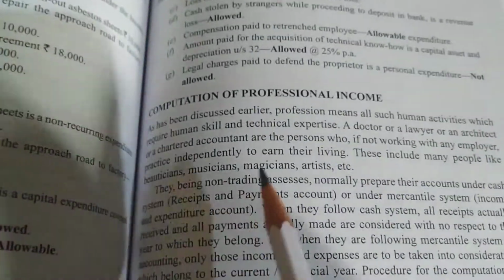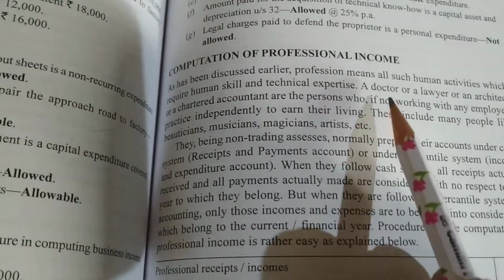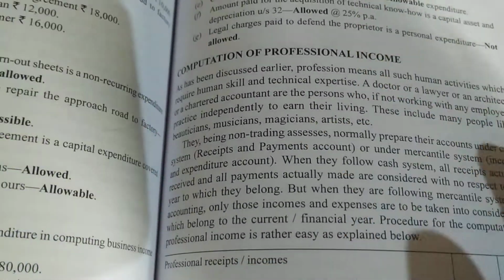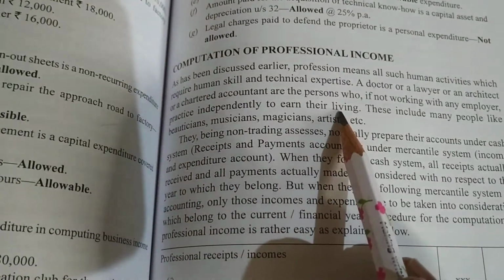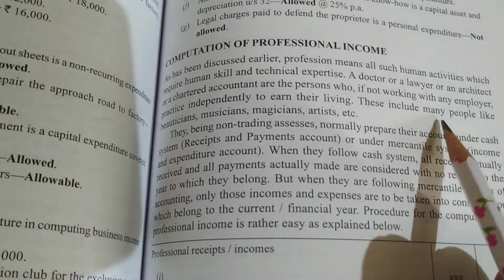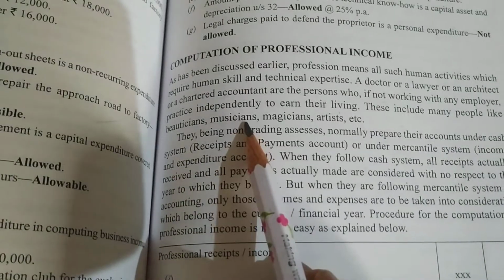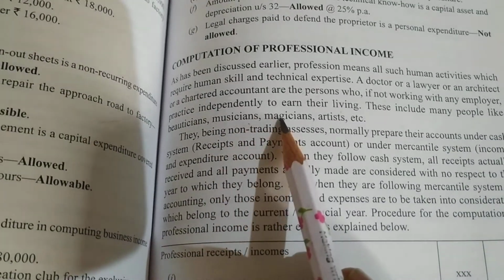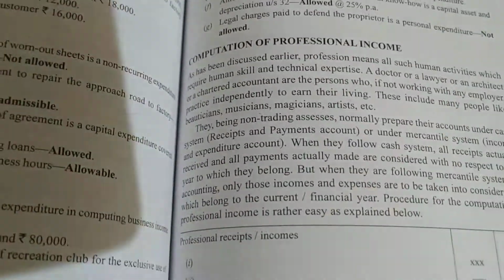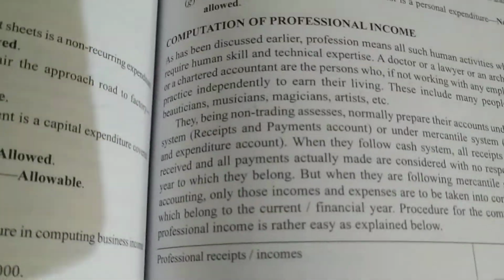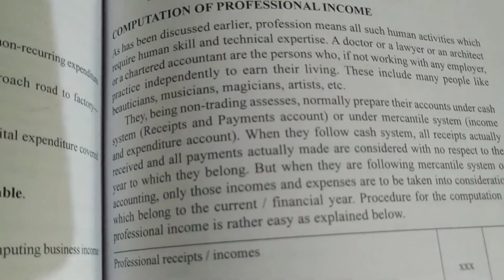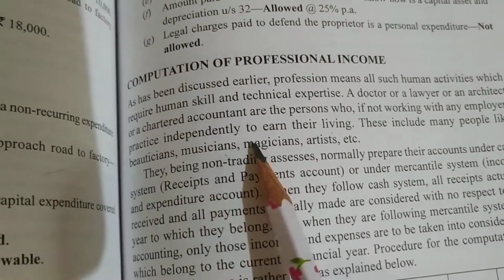So what is he doing, a doctor or a lawyer or an architect or a CA? He is not working with anyone. He is starting his business, his practice independently to earn their living. This may include many people like beauticians, magicians, musicians, artists, etc. These people are working voluntarily. They are not working under any person. They are working on their own, independently. That person will be called what?